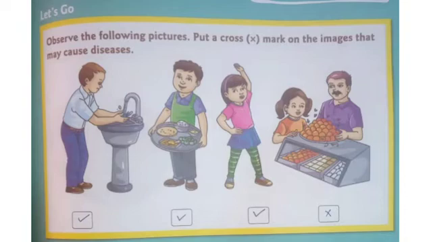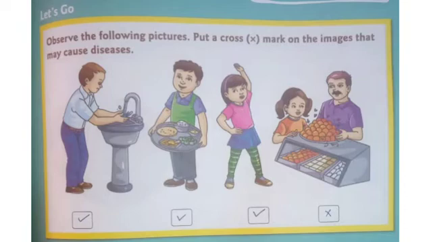Third one is one girl doing exercise. Doing exercise is good for our health. Yes, so it will not cause diseases. Fourth picture: one girl and one man are going to buy some food items, but it is dirty food because it was not covered.